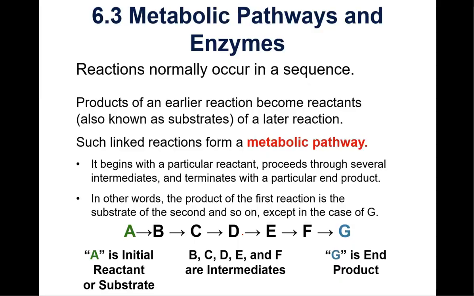This slide number 20 is just saying that some of the chemical reactions that we study are actually a sequence or a series of chemical reactions, not just one single chemical reaction. So you have one reaction, and then after the products are produced, those products become the reactants of the next reaction. So basically A, B, C, D, E, F, and G on this page. Each letter represents a different chemical reaction in the metabolic pathway.